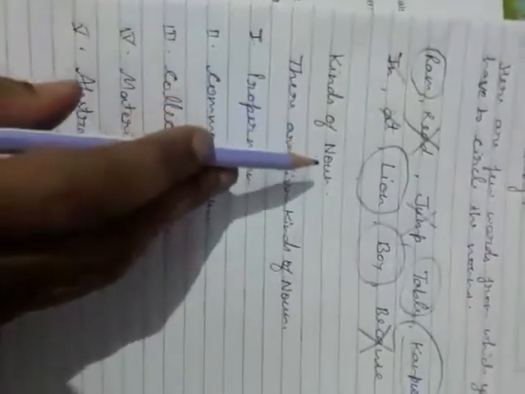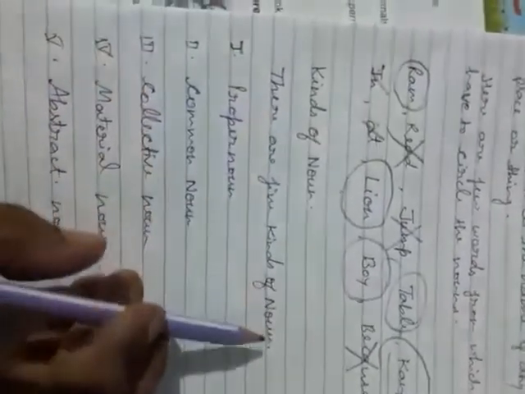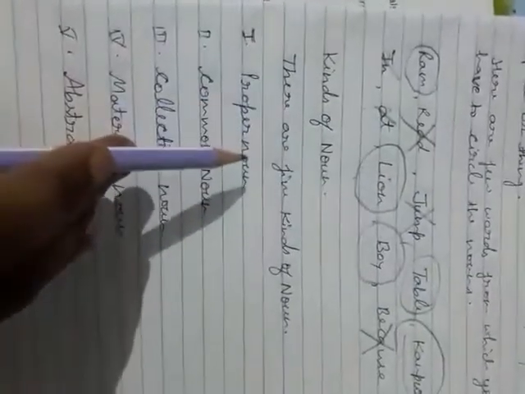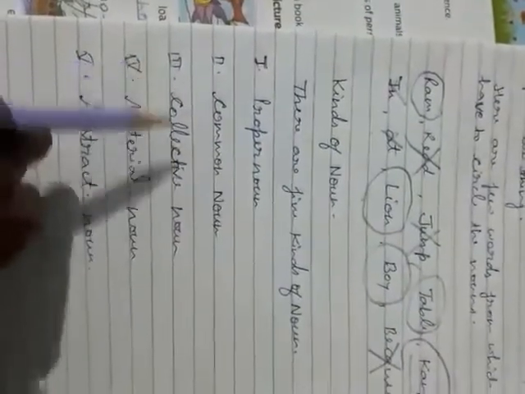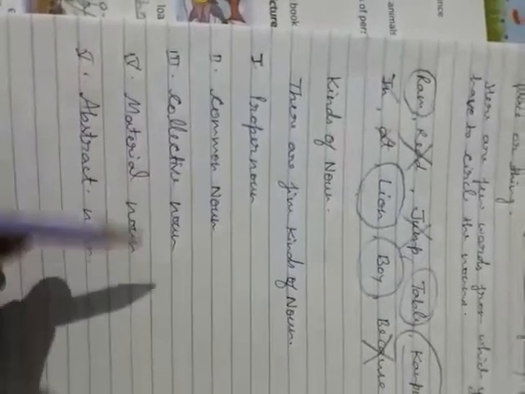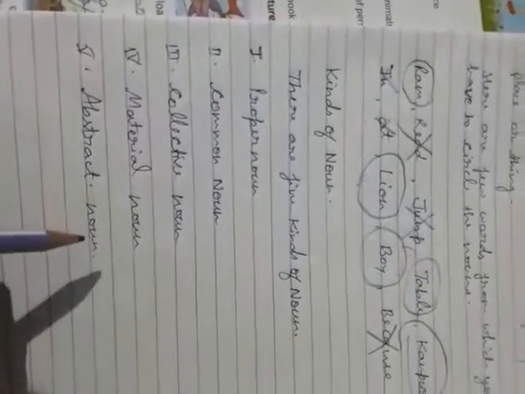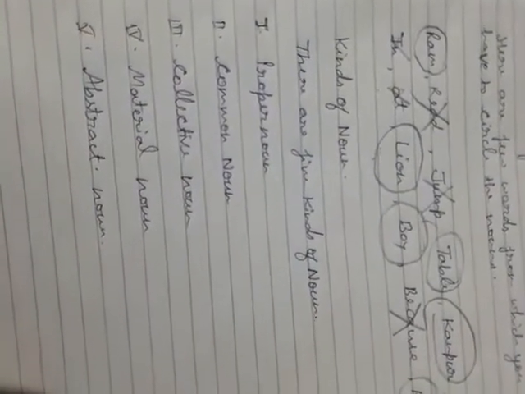Now kinds of noun. There are 5 kinds of noun, children. First one is proper noun, second common noun, third collective noun, fourth material noun and fifth abstract noun. In my further videos I will explain all these 5 types in a proper way and in detail.